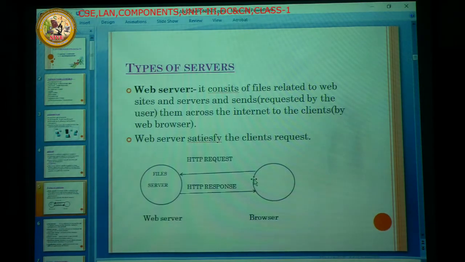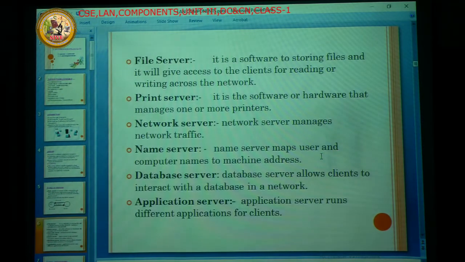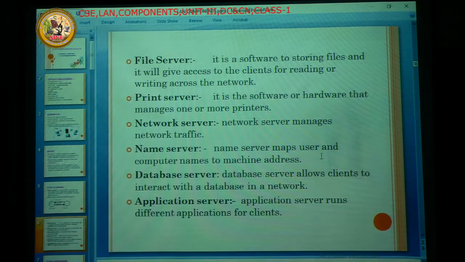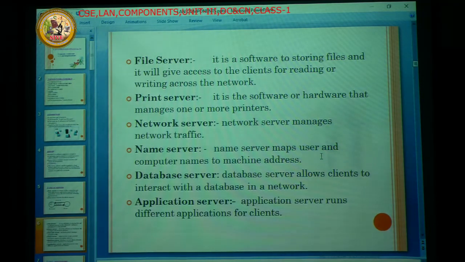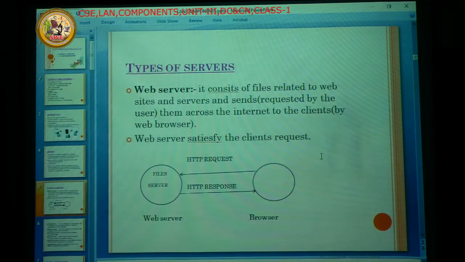Next, what are the types of servers? We have so many servers existing in the network. The first one is the web server. Next are the file server, print server, network server, name server, database server, and application server. The first one is the web server.